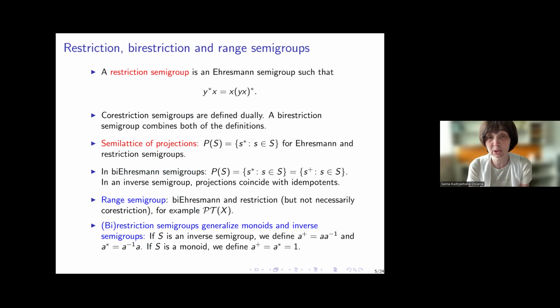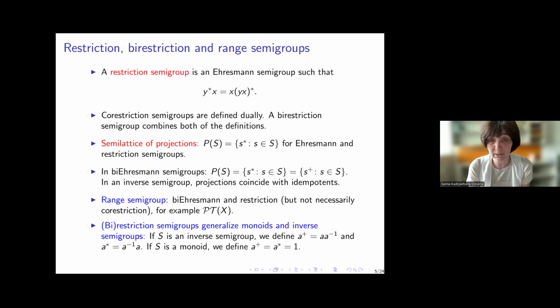So a restriction semigroup is an Ehresmann semigroup such that an additional identity holds. This y star is a projection, and when you multiply a projection with x, you can just move this projection to the right-hand side of x. So it's x times (yx) star. But remember, (yx) star is the same thing as y star x star. So you just multiply x from the right by the star of the whole element, which you see on the left. Co-restriction semigroups are defined dually.